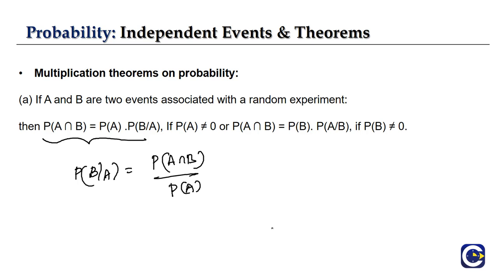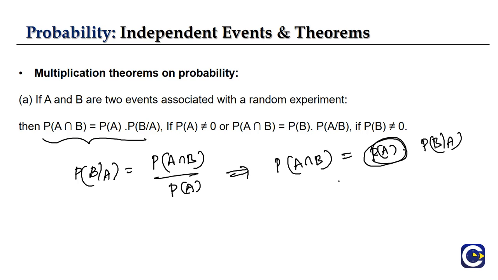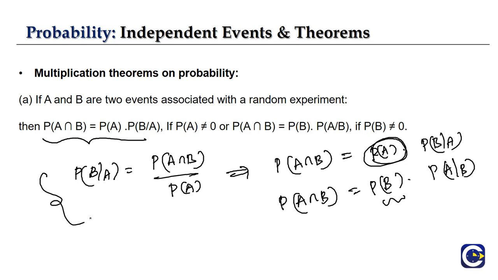But if we do a cross multiplication, that is our multiplication theorem. It gives P of A intersection B equal to P of A into P of B given A, where we have to remember that the denominator, P of A, should not be equal to 0. Similarly, in terms of event B, this will be P of B into P of A given B, where P of B shouldn't be equal to 0. This is called our multiplication theorem when we take two events associated with a random experiment.